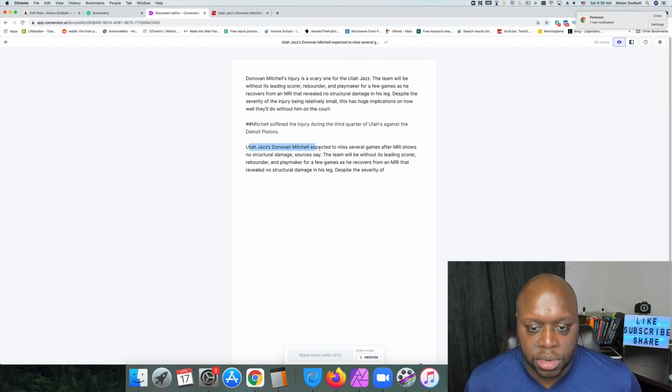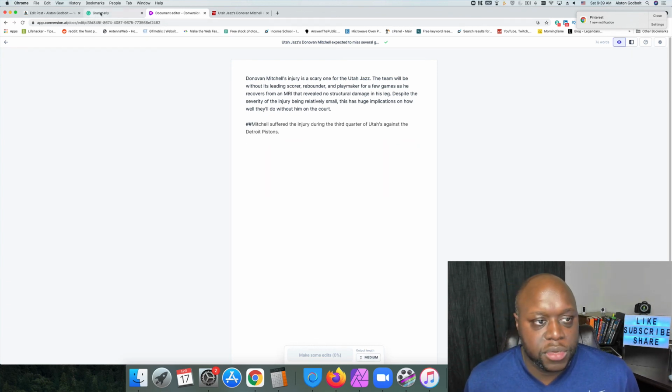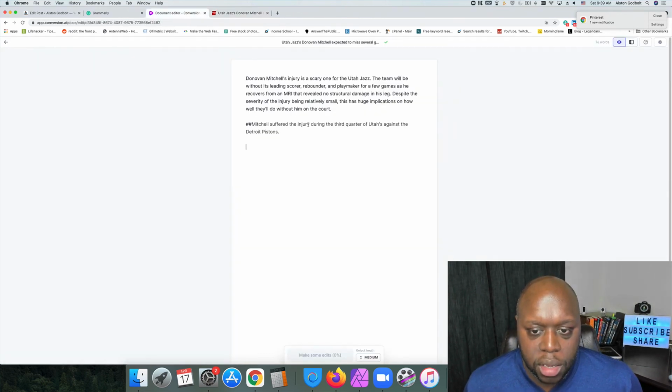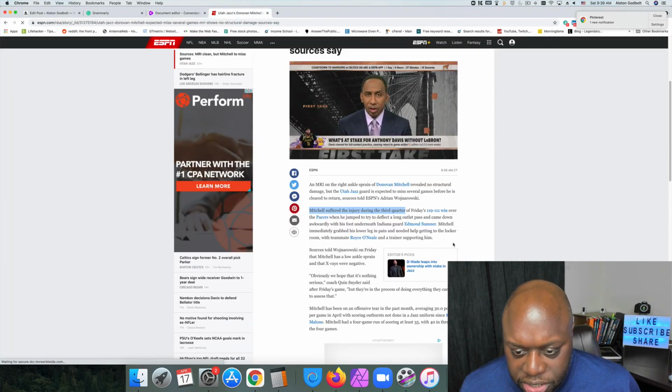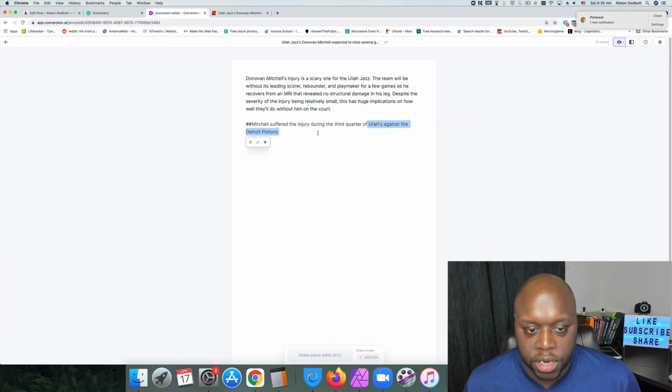Utah Jazz, I don't expect to miss several games. Let's get rid of that. And then just to show you again, this is really trying to come up with some unique information, but it's wrong. It says that the Pistons, but it was actually against the Pacers, as you can see. So you have to be careful when using this, because the information you do need to verify and check and make sure that it's real.